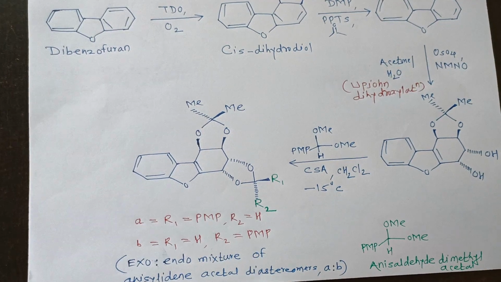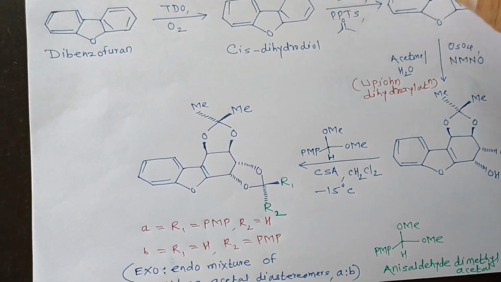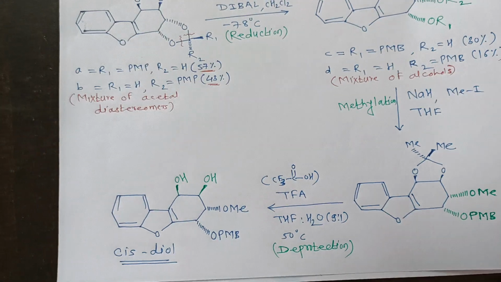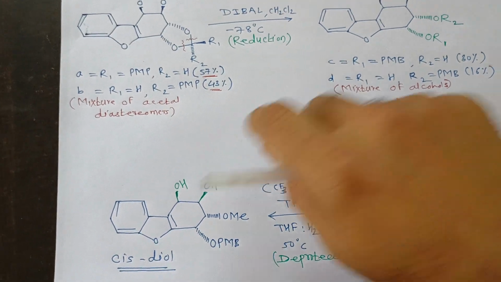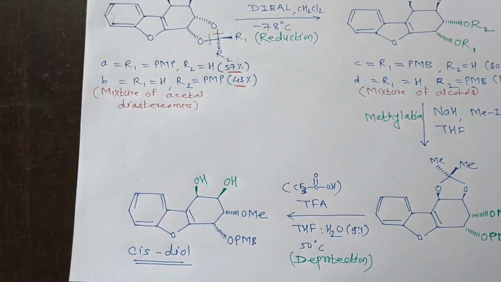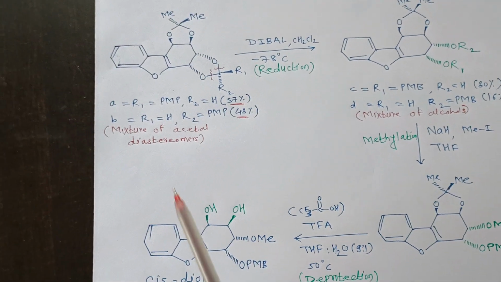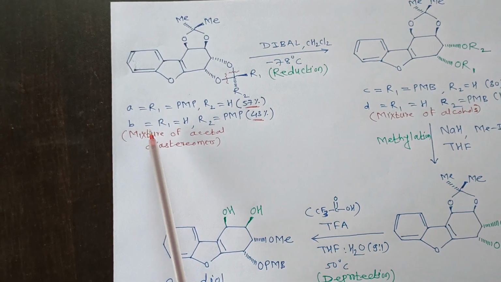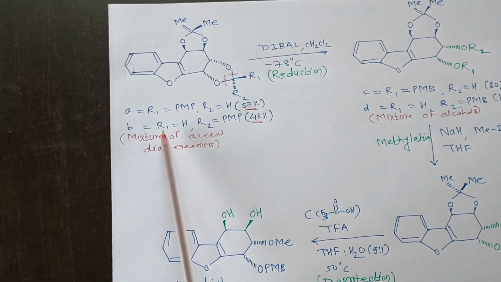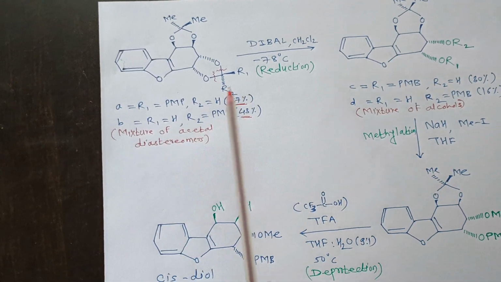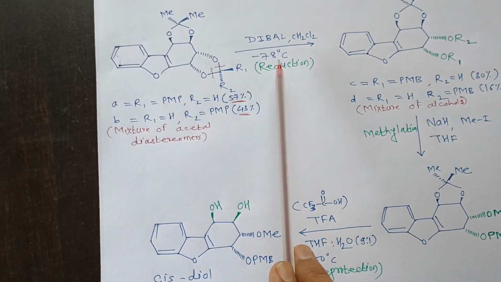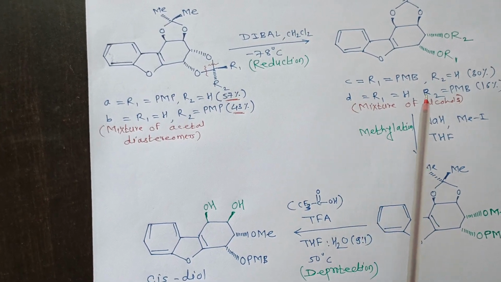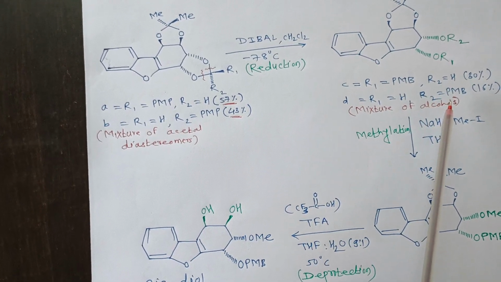If the B compound can be separated from the mixture and allowed to react with DIBAL as a reducing reagent, there is formation of an unwanted PMB ether compound.